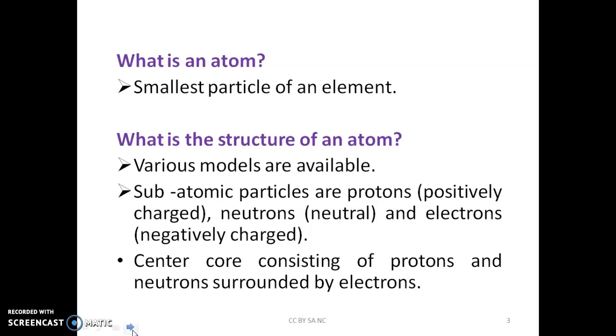Now, the question is whether atoms can be further divided, and what will happen? Yes, atoms are made up of subatomic particles. But if we try to divide them or alter them, that is by adding or removing electrons, we get an atom of a different element. So we cannot divide an atom further. If we do so, we'll be getting an atom of a different element. But an atom consists of subatomic particles, protons, neutrons and electrons, and with the help of these we can tell the nature of any element.